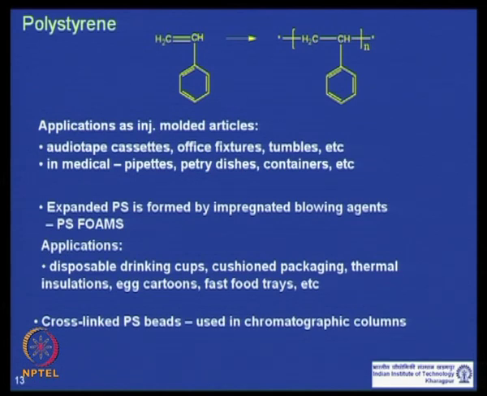And cross-linked polystyrene beads, which can be formed by suspension polymerization, can be used as chromatographic materials. These polystyrene columns or styrogel columns are made from these cross-linked polystyrene beads. So, polystyrenes also have some high-end applications in that sense. Some of the trade names by which polystyrene is sold are mentioned here: styrofoam, cellofoam, dylite, and so on. These are just a very few of the trade names.